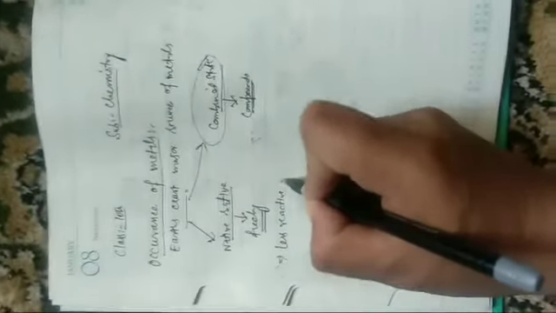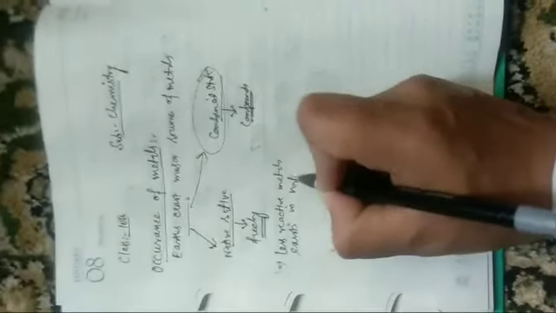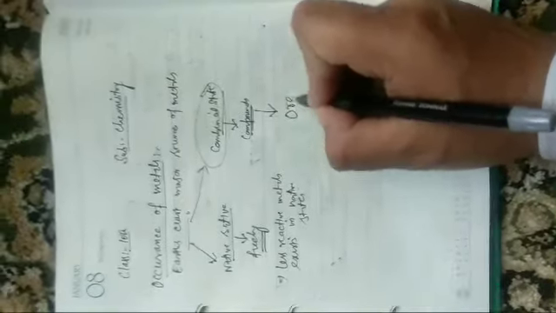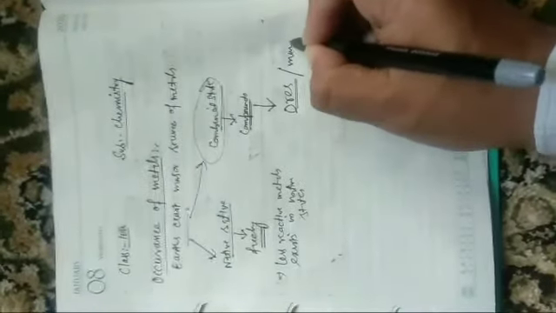However, some less reactive metals like gold, platinum, copper are also present in the native state. So some less reactive metals exist in native state. Mostly metals exist in the combined state in the form of a special type of compound that is known as ores or minerals. So we can say that in Earth's crust, metals are present in the form of a special type of compound which is known as mineral or ore. So now we will discuss about minerals and ores.